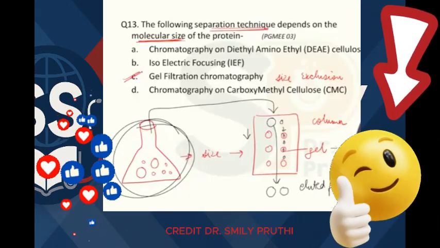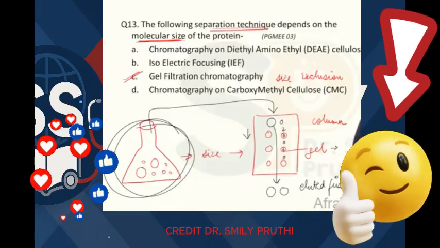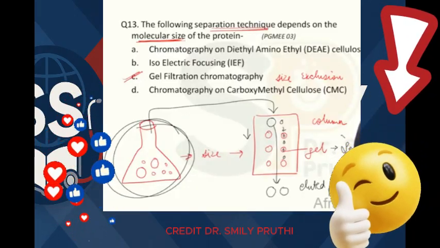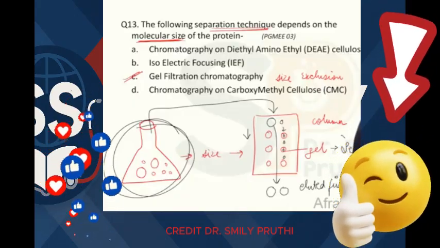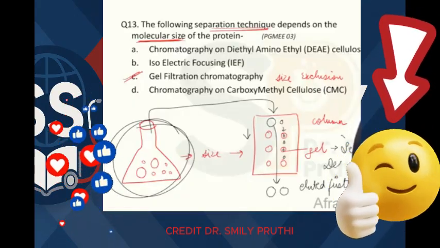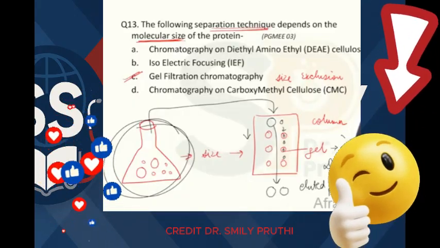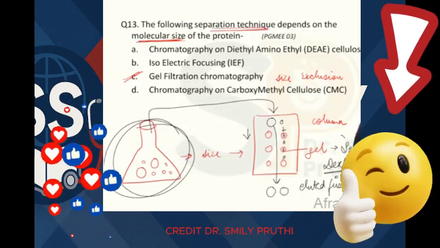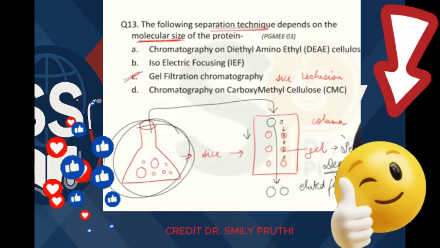Now the gel which is used is known as Sephadex. The commercial name of this gel is Sephadex. Biochemically, it is dextran. What is dextran? I have already covered it in the topic of classification of carbohydrates, in homopolysaccharides, right?